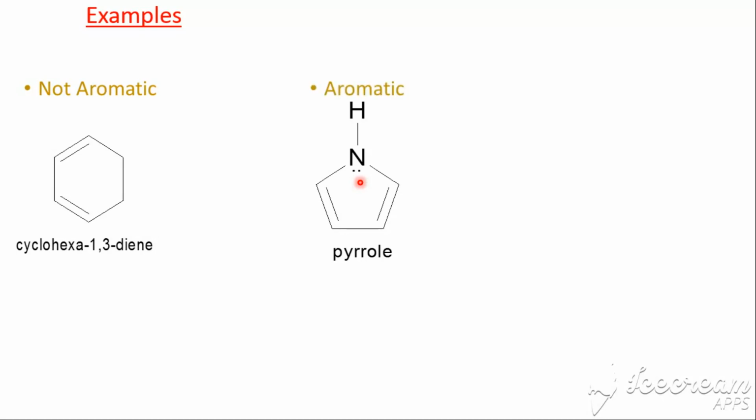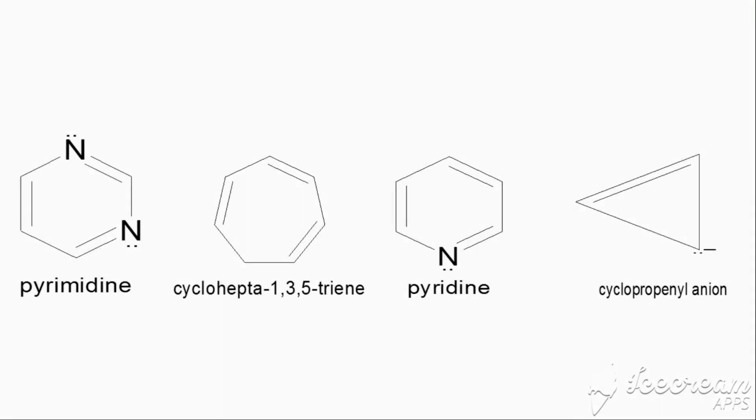What about benzene? Benzene is quite easy. In my view, this is the simplest aromatic compound of them all. It is conjugated, it is planar, so benzene is aromatic. No questions on that. Here are some more examples. Feel free to pause the video and just try to figure them out, which ones will be not aromatic, which ones will be aromatic, and which ones will be anti-aromatic if we have any.